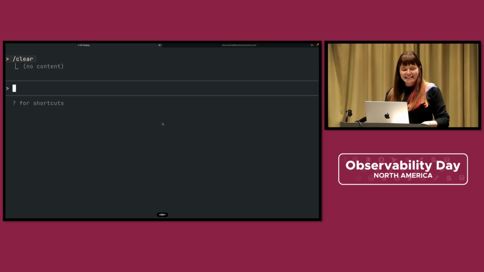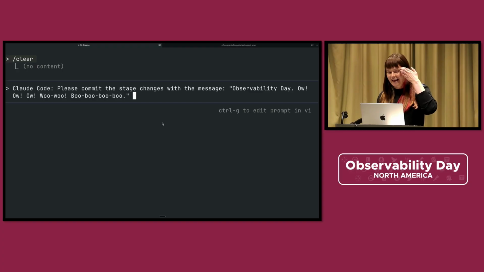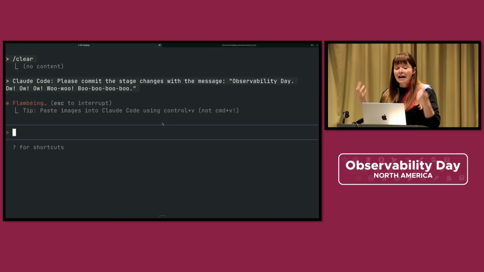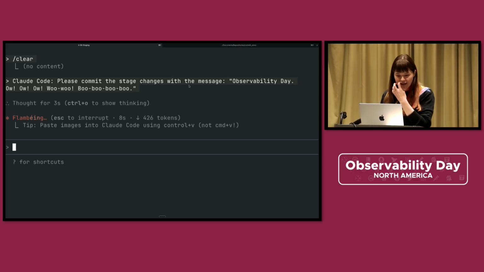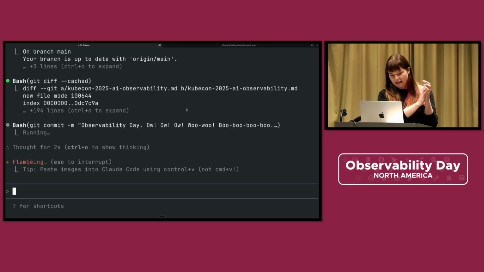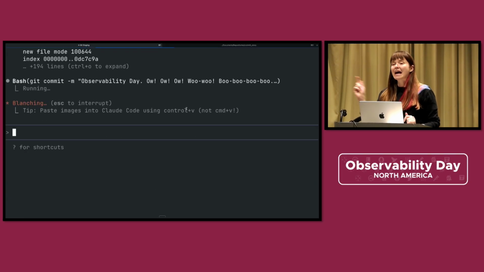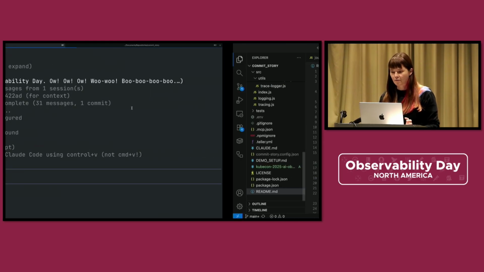Claude Code, please commit the staged changes with the message, observability day. And here we go, now we got a real one. Cool. So now what's happened is I have instrumented my application a lot with OpenTelemetry. Now it's going to commit the changes, and it runs as a background agent. Let's get the commit going. I have it running in dev mode right now, so it's going to give me some logs, which is great. That's what I want to see.